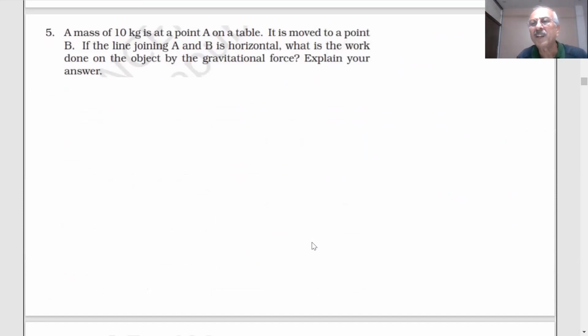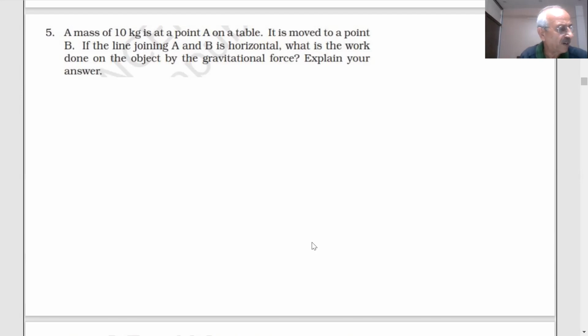Can the kinetic energy be negative? What do you say, students? Sir, kinetic energy can be negative. Can be negative? How can it be negative? Think about it. Next time we will see the answer.